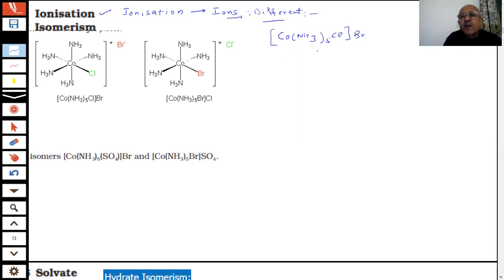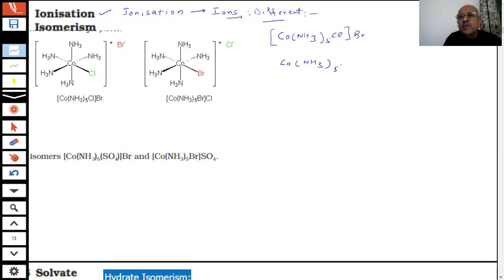Here I have a compound, students. This is my coordination compound. I have another coordination compound. What has happened? This is Cl, which is inside the coordination sphere. Now there is another ligand which has the potential to become a ligand, but it is a counter ion here.